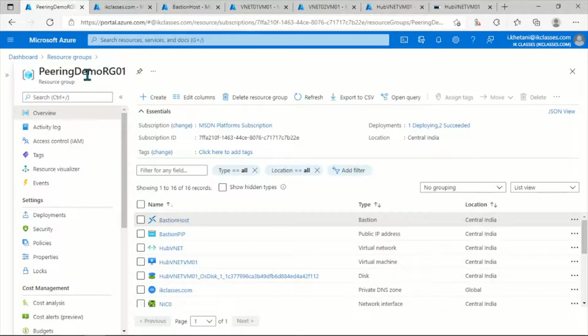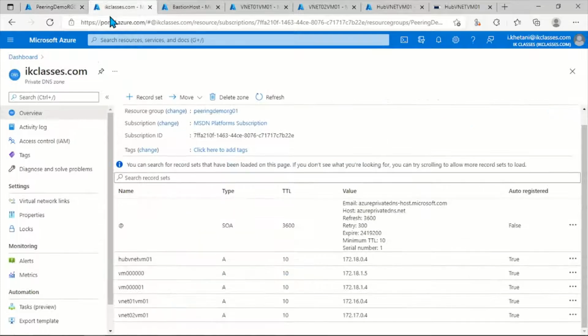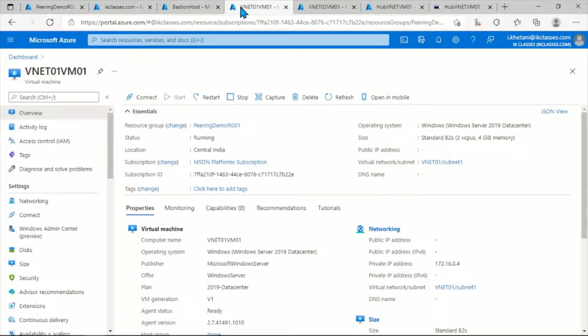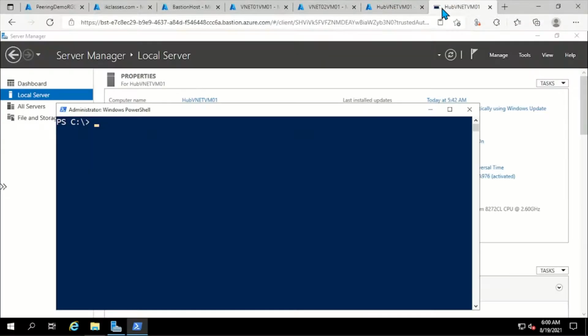For this demo, I have created a resource group with the name peering demo RG01. I have a private DNS zone with the name ikclasses.com. I have a Bastion host. I have VM1 in VNet01, VM2 in VNet02, and a VM in Hub VNet. I have taken the console of Hub VNet using Bastion.